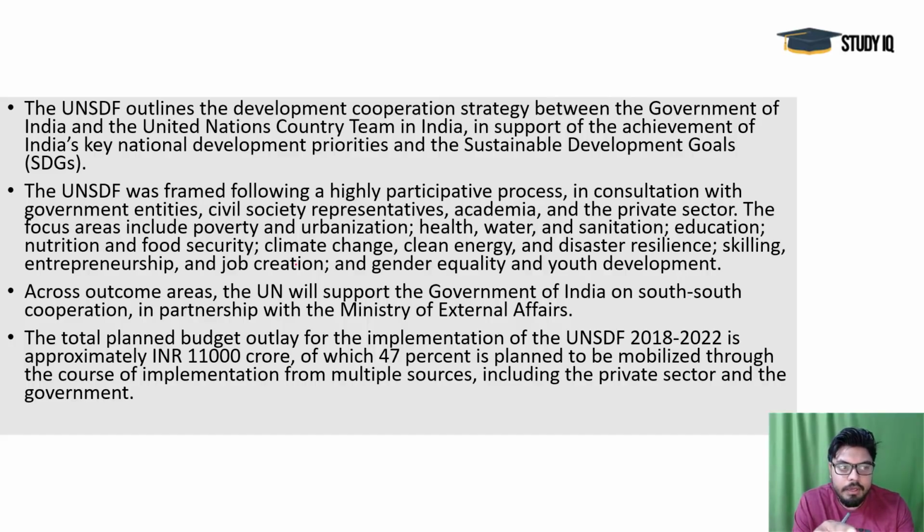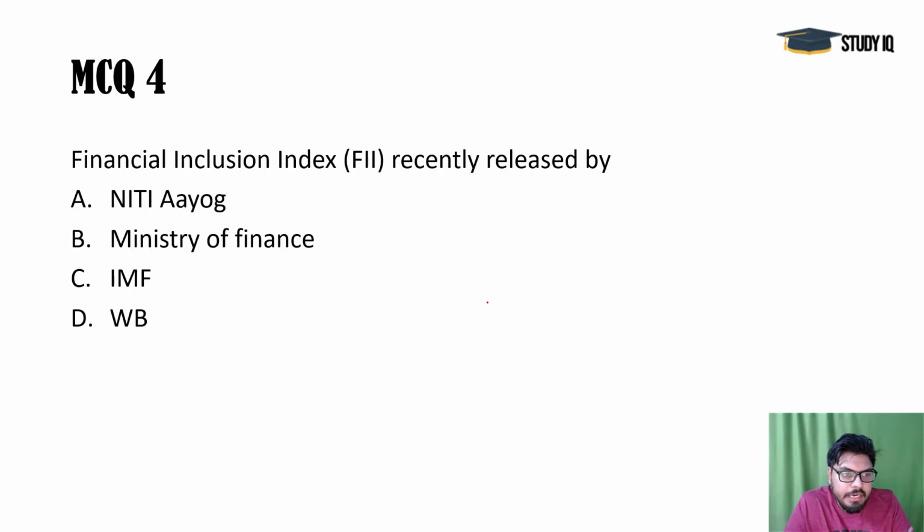And here Niti Aayog is assigning this important cooperation strategy, and that's very, very important for this year. So they may ask you about that, and 11,000 crore rupees they have allocated for that. And government, private sector, all kinds of funding sources would be applied here.